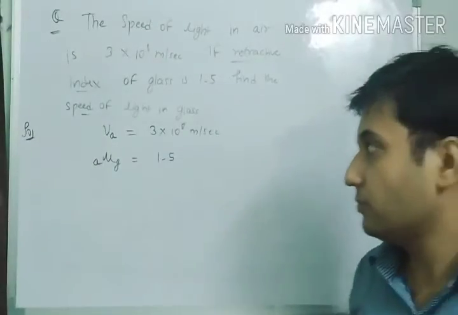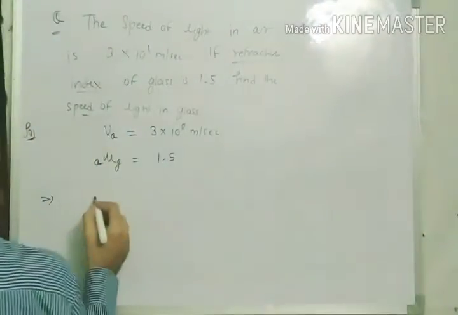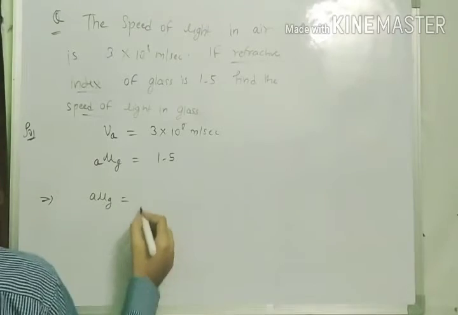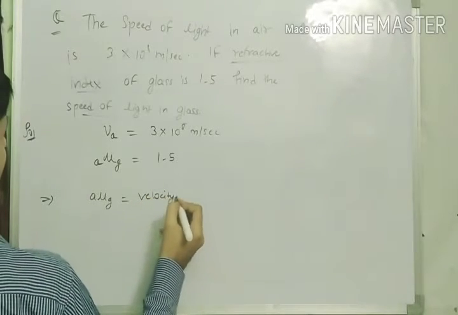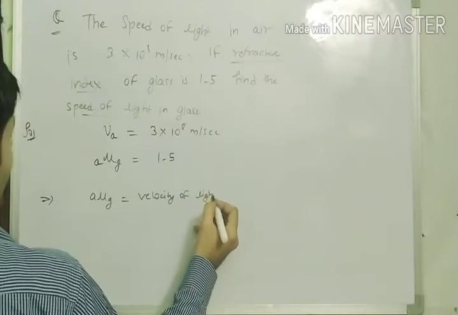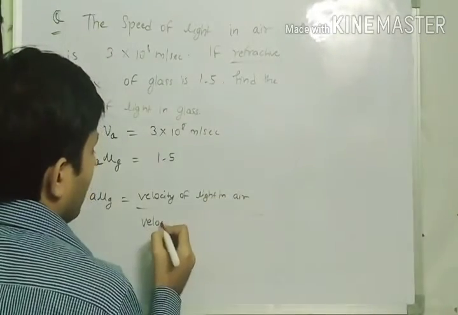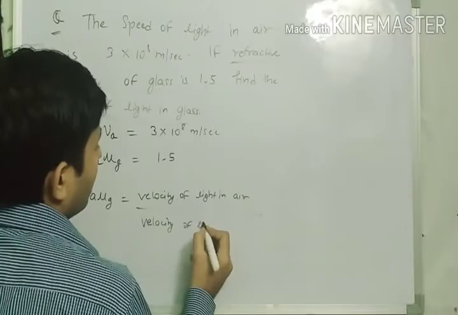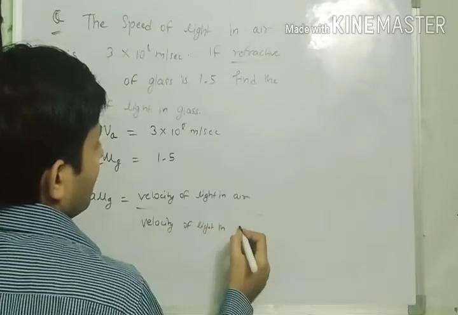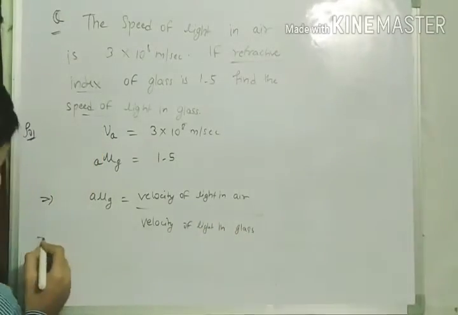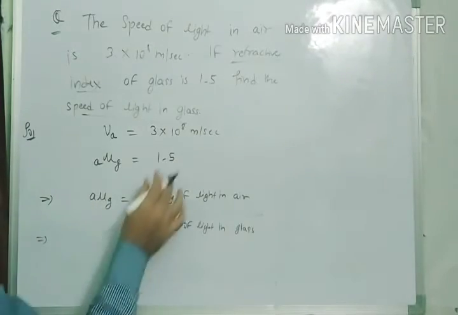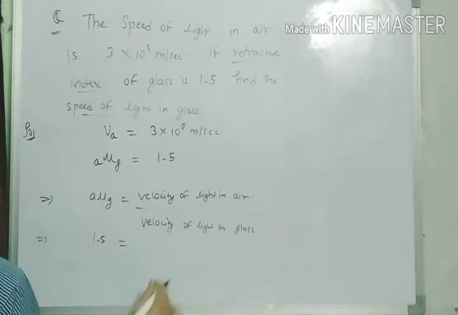Let me write the formula for that. a mu g is equal to the velocity of light in air upon velocity of light in glass. What is a mu g? a mu g is 1.5.